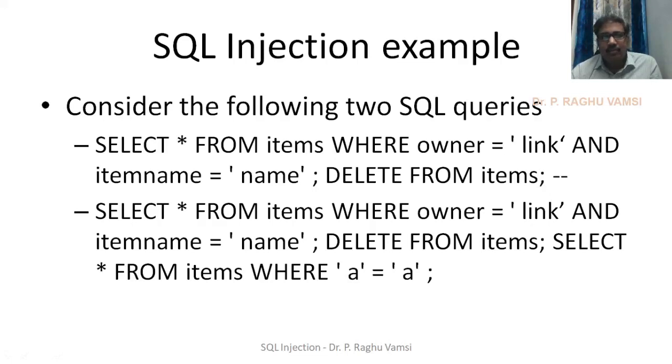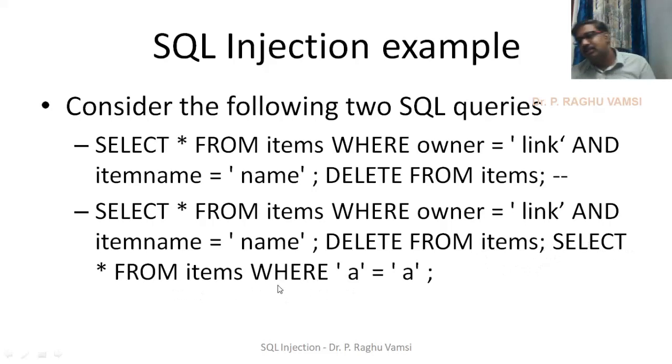In the second query, if you look at select star from items where owner is equal to some owner name, and item name is equal to item name. Okay, delete from items, this is the second query, semicolon. Third query, you look at select star from items where A is equal to A. So this is called tautology based SQL injection. That means it will always be true. A is equal to A, so always it is true. Whenever it is true, automatically this query will be executed. Select star from items.